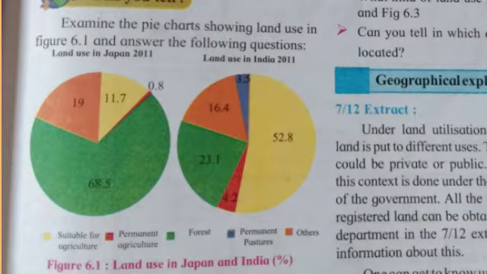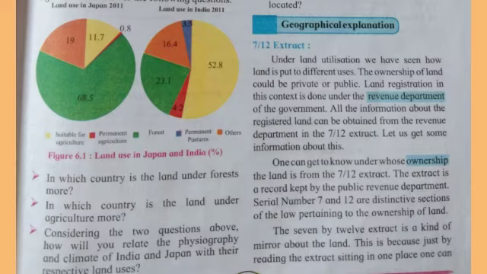Yellow color indicates land suitable for agriculture. Red color shows land under permanent agriculture. Green color indicates land under forest. Blue color shows land used for permanent pastures. And orange color indicates land used for other purposes. The title of the figure 6.1 is land used in Japan and India in percentage.